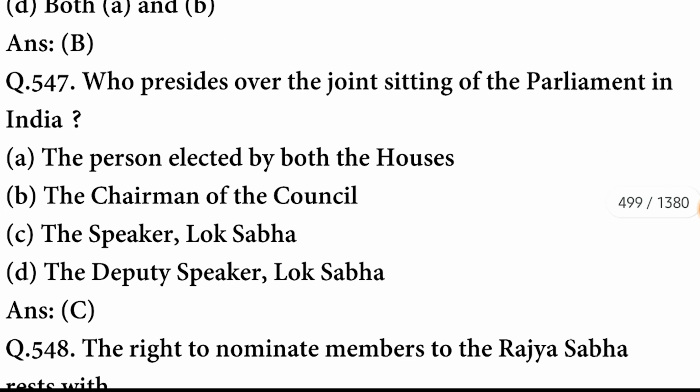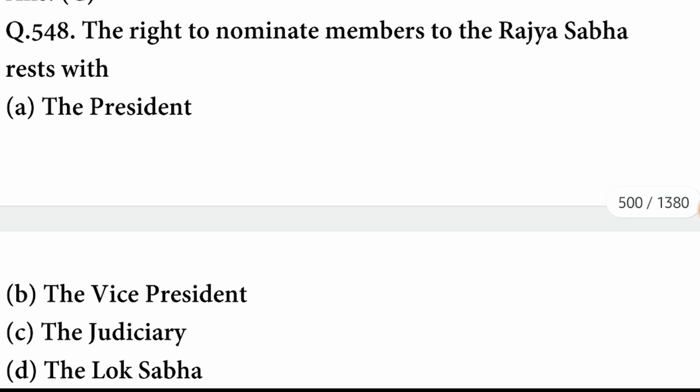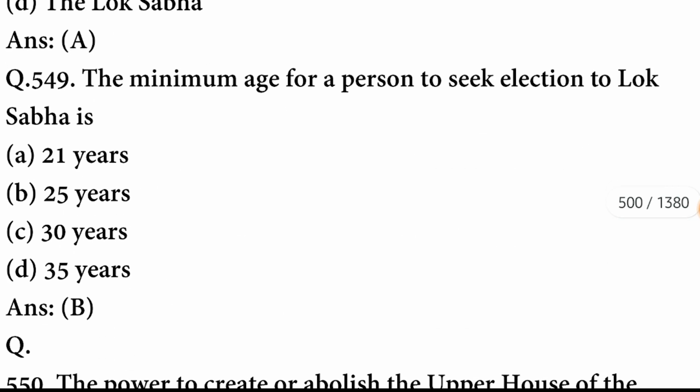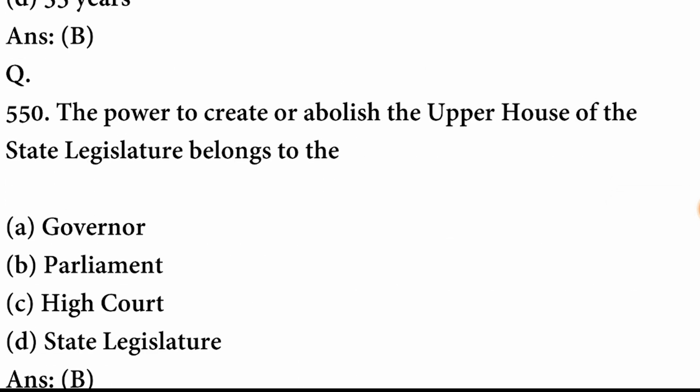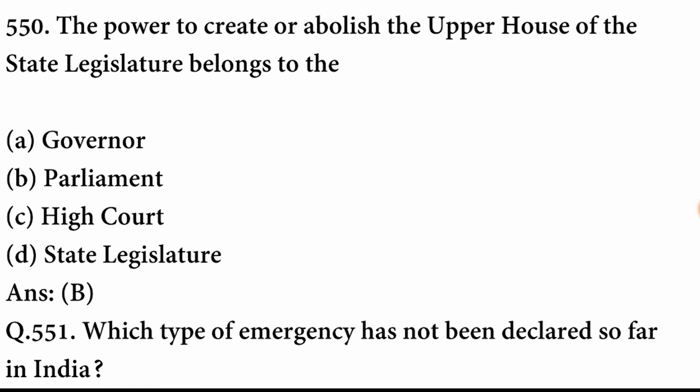B option is correct. Who presides over the joint sitting of the Parliament in India? The Speaker of Lok Sabha. The right to nominate members to the Rajya Sabha rests with the President. The minimum age for a person to seek election to Lok Sabha is 25 years. The power to create or abolish the upper house of the state legislature belongs to Parliament.